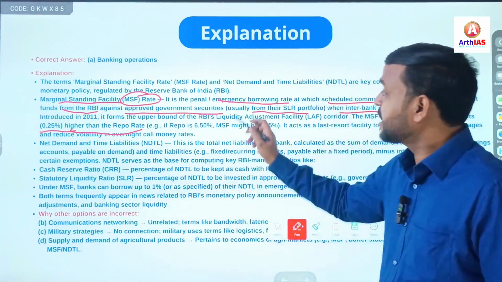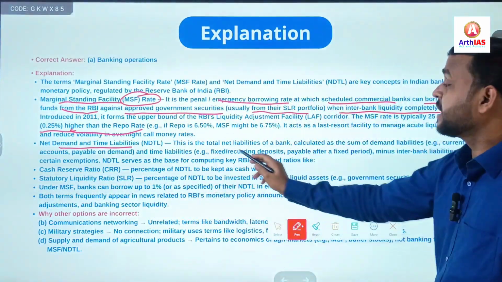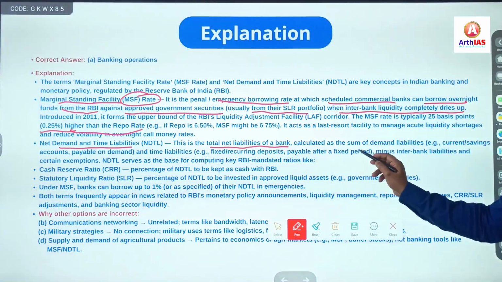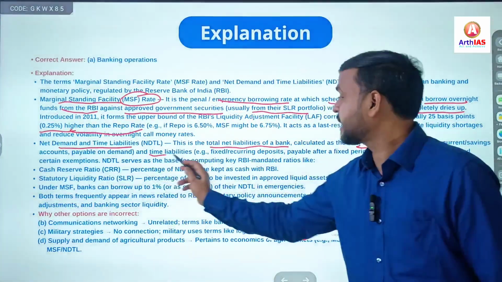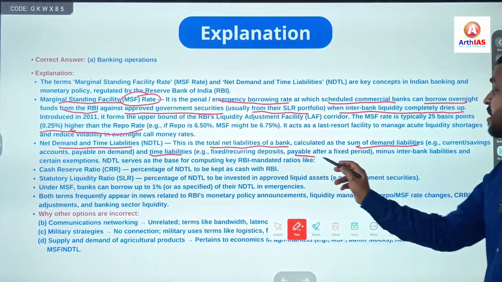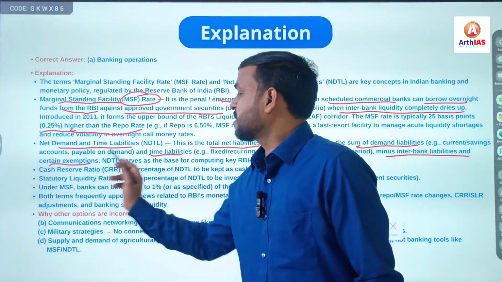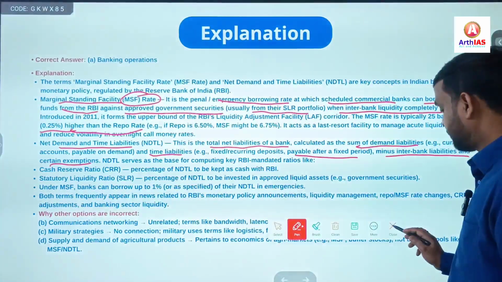Clear? Next, second, net demand and time liabilities. As I said, it is nothing but total net liabilities of a bank and calculated as the sum of demand liabilities and time liabilities payable after a fixed period, minus interbank liabilities and certain exemptions. Clear? Now moving towards the next question.